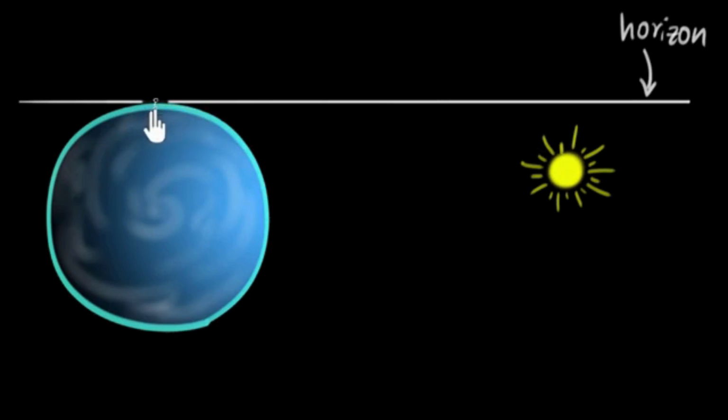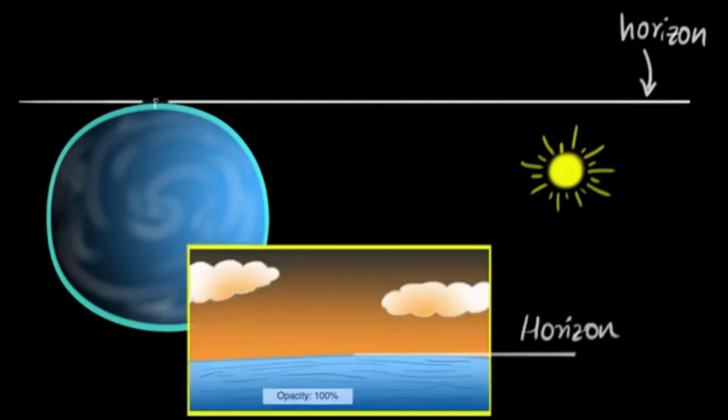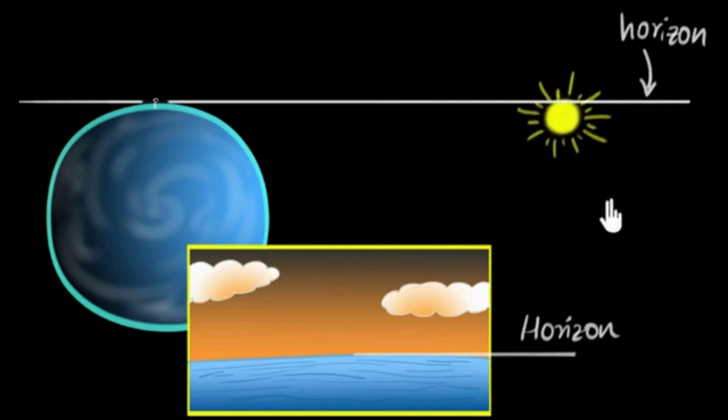And what would we be seeing right now? Well, we would be seeing something like this. We don't see the sun because the sun is not visible. And for us, the horizon is the part where the sky and the land or the ocean meets. So this represents the horizon for us. So right now the sun is below the horizon. And when say the sun comes somewhere over here, now the sunrise has happened. So what we would see is the sun has just started rising like this.